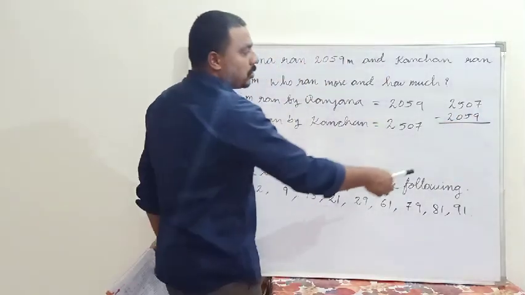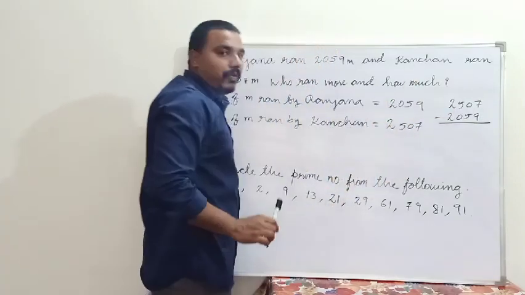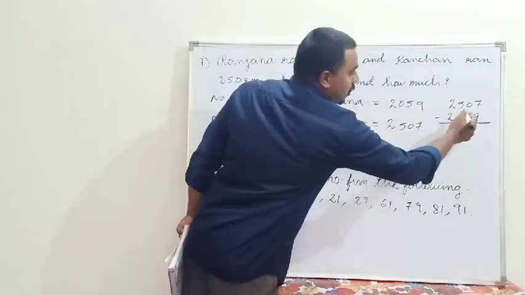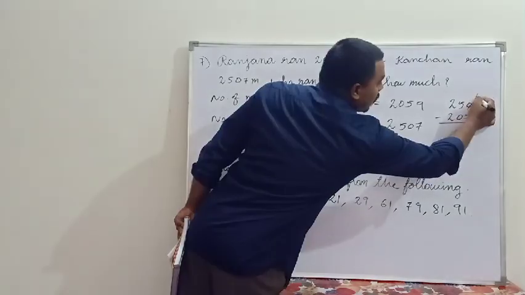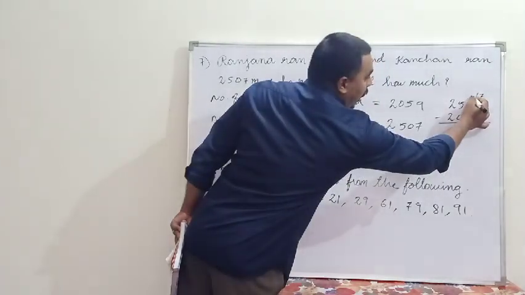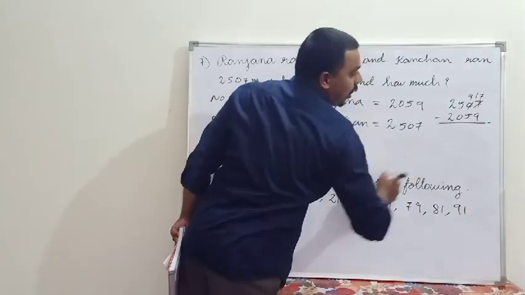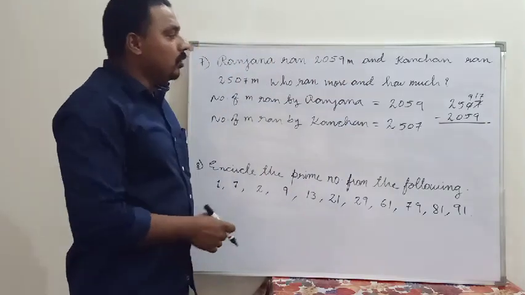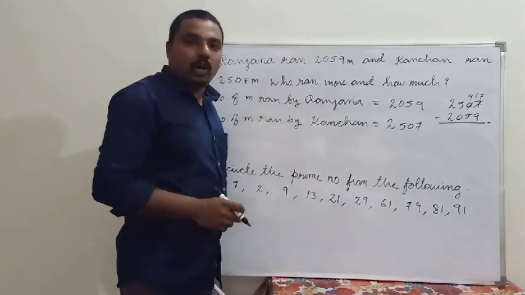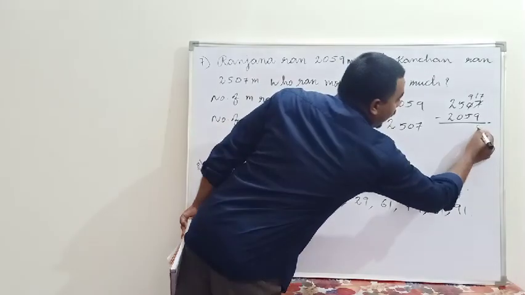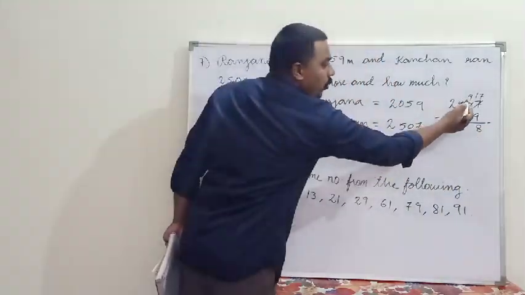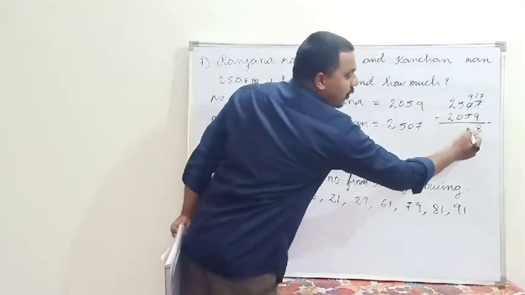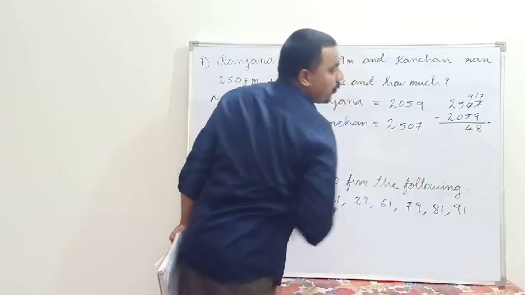So it is not possible to subtract 9 from 7. So what we have to do? You know how to subtract. So it will be 17, and how much is remaining here? 9. So 17 minus 9 is equal to how much? 8. Next, how much is remaining here? 9. 9 minus 5 is equal to 4.